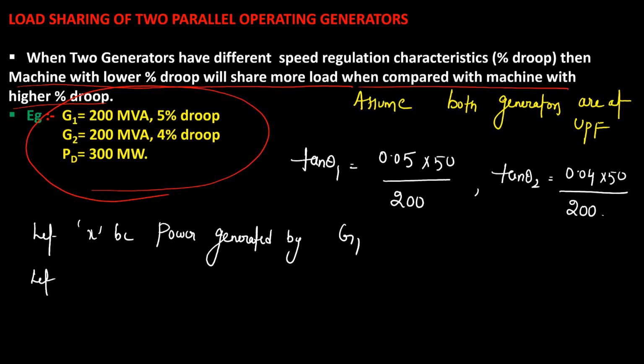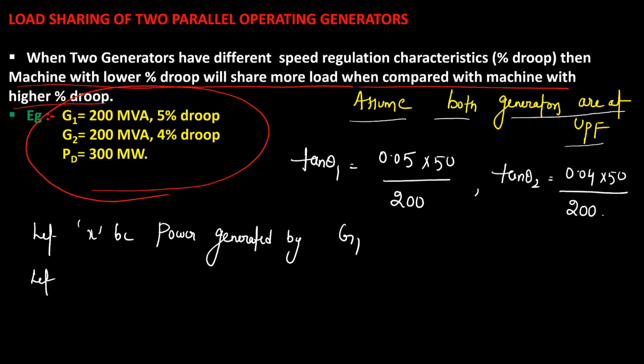Sir, is that MVA or megawatt? I told you to assume both generators are operating at unity power factor. So directly the power output will become MVA multiplied by power factor, which is 200 megawatt.